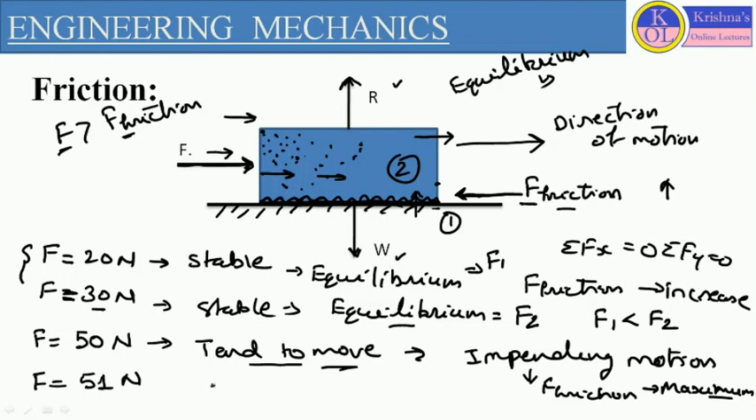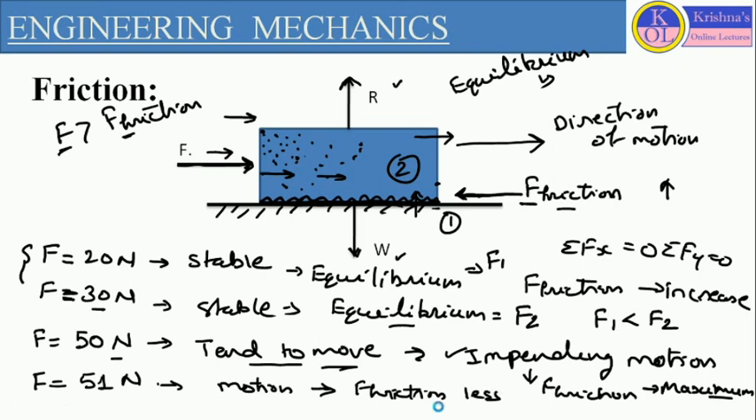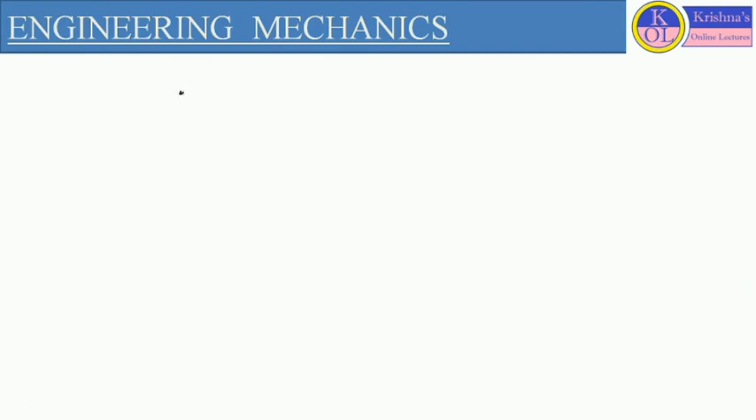let us consider 51 Newton. At 50 Newton, the body is in tend to move condition. Now after a slight increase, the body will be in motion. So it will lose the equilibrium condition, the body will convert into non-equilibrium condition, and this impending motion condition will be no more. Because of the motion, the value of friction force will decrease, or it will be less. So we can define the value of friction force.